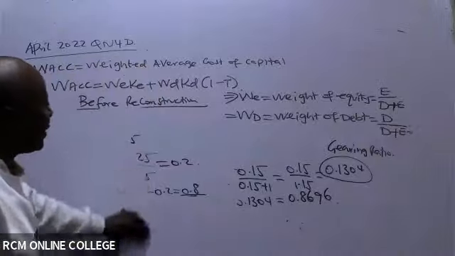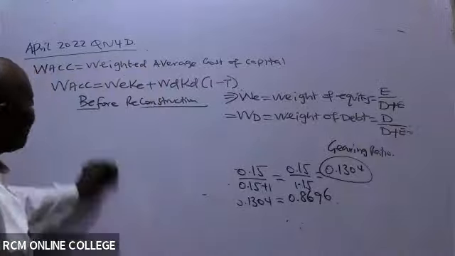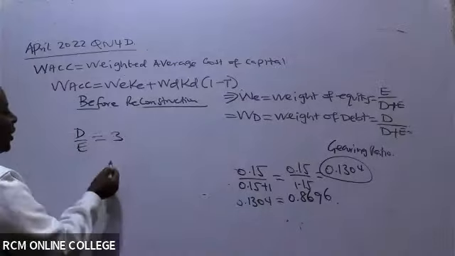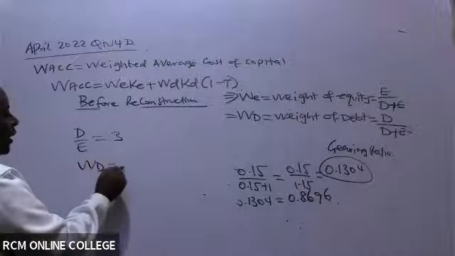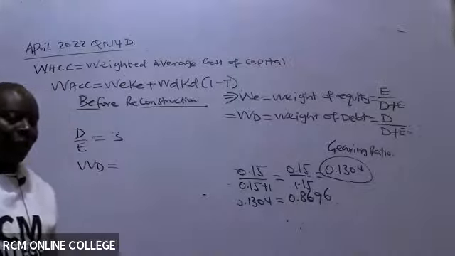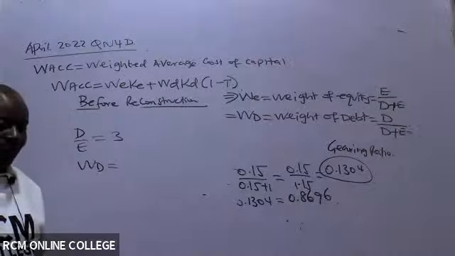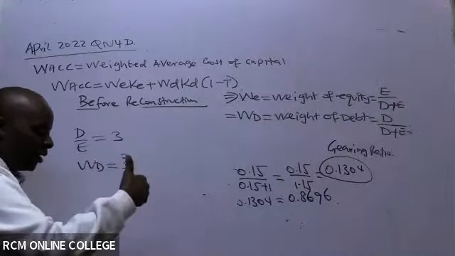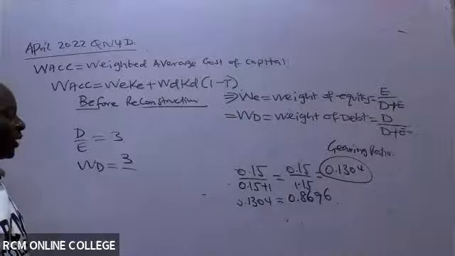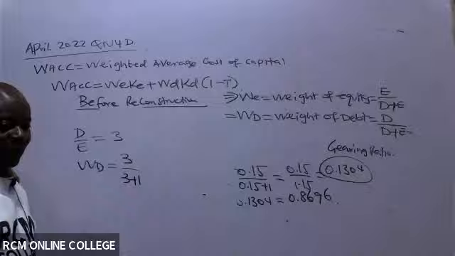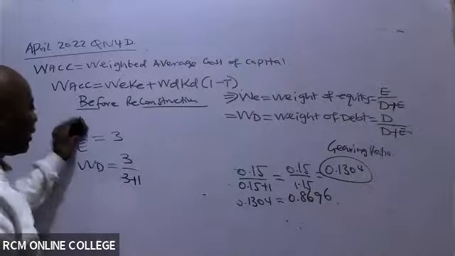So if you go to an exam, and the examiner tells you, I have D over E of 3, then what is the weight of debt? What is the gearing ratio? Weight of debt will be equal to something over something. The numerator remains. The denominator, we have to uplift the denominator. So always you add 1. Without thinking, it becomes very easy. Thank you so much.